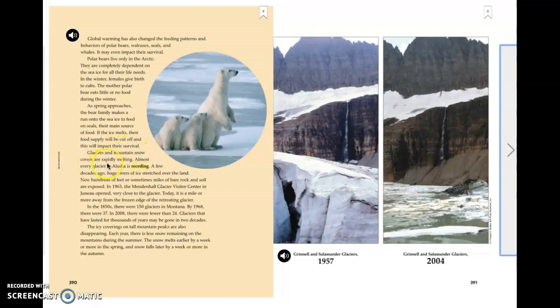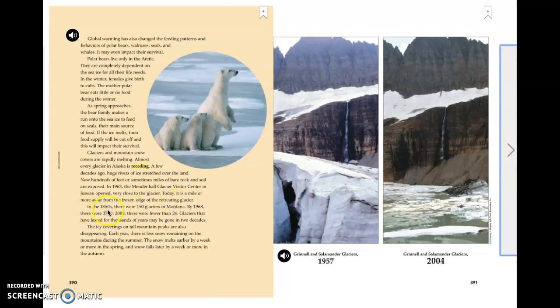Glaciers and mountain snow covers are rapidly melting. Almost every glacier in Alaska is receding. A few decades ago, huge rivers of ice stretched over the land. Now, hundreds of feet or sometimes miles of bare rock and soil are exposed. In 1963, the Mendenhall Glacier Visitor Center in Juneau opened very close to the glacier. Today, it is a mile or more away from the frozen edge of the retreating glacier.